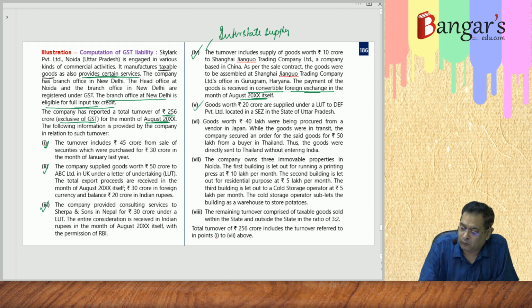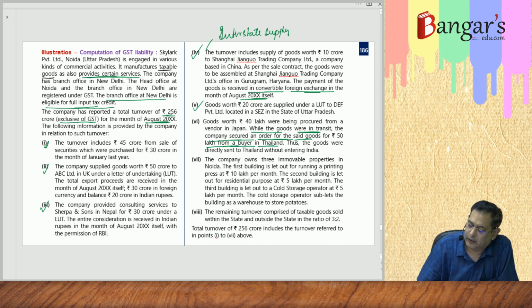Now we come to the sixth point. Goods worth rupees 40 lakhs were procured from a vendor in Japan. While the goods were in transit, the company secured an order for the said goods for 50 lakhs from a buyer in Thailand.